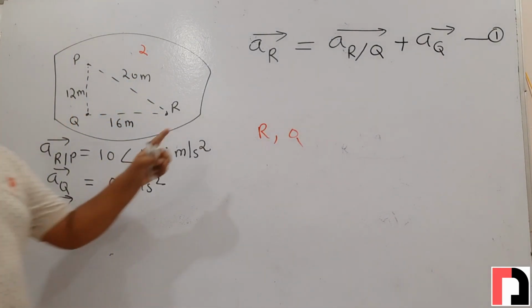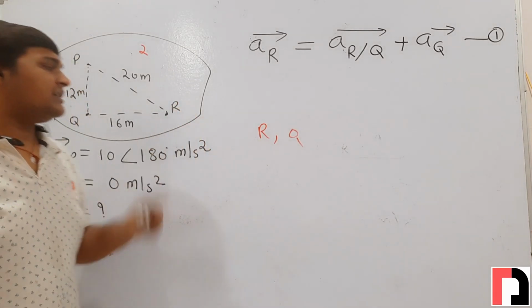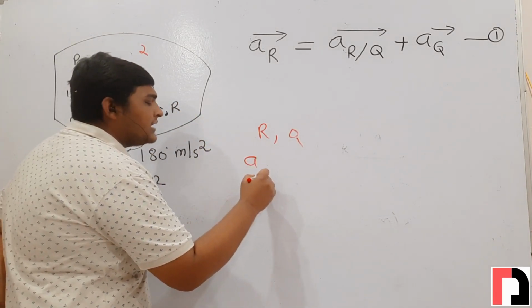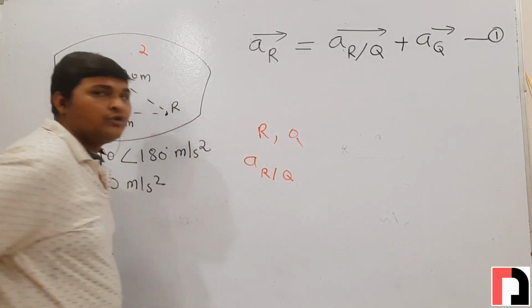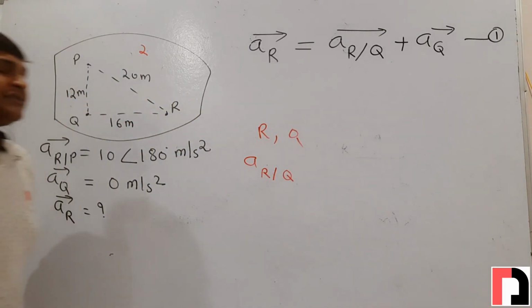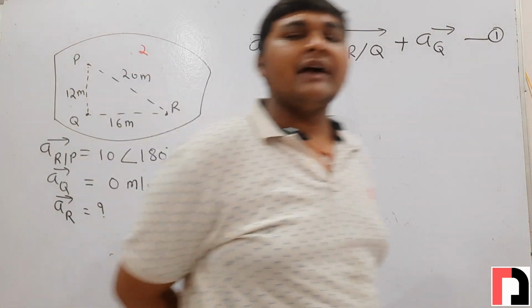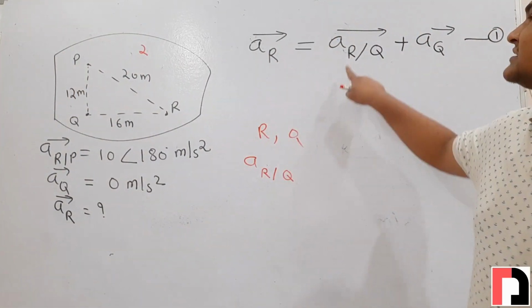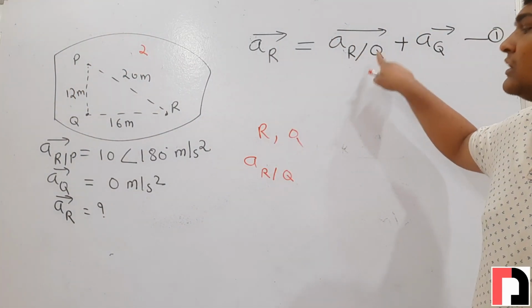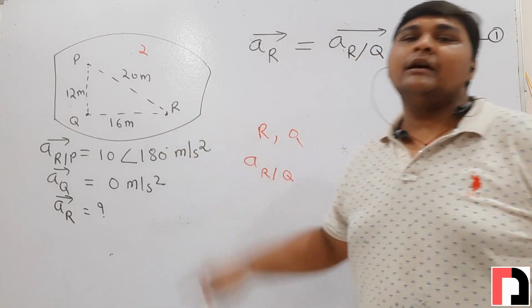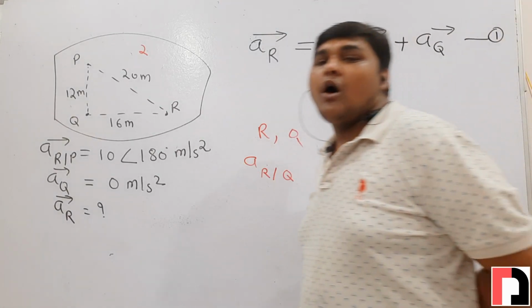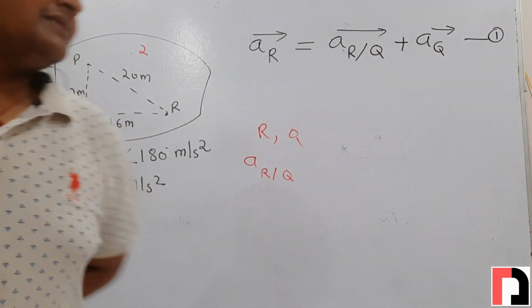And when the distance between r and q is never changing, to find the relative acceleration of point r with respect to q, we can use the concept of radial and tangential acceleration. So to find the acceleration of r with respect to q, since r and q are points of the same link, we can use the concept of radial and tangential acceleration.